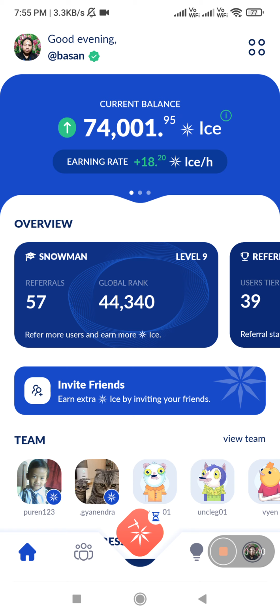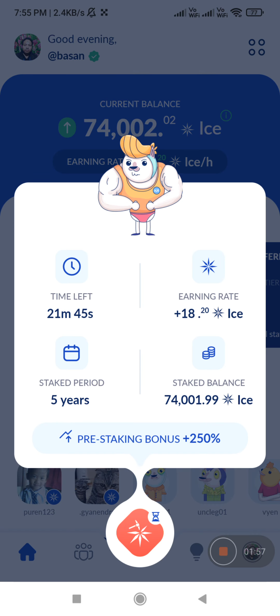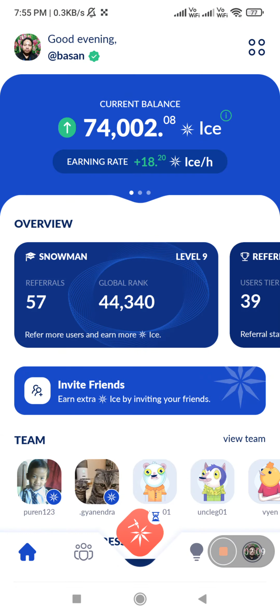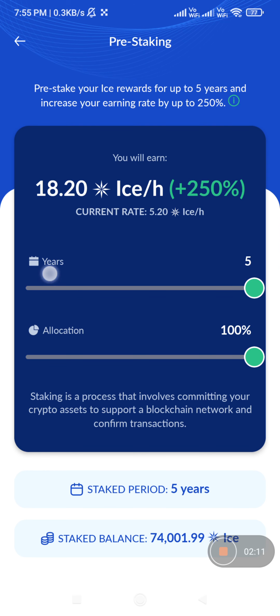After successful sign up and registration, you follow step by step. Then after you successfully follow everything, you will be mining every day, 24 hours. After 24 hours, you will mine again. Okay, now it is mining. You can see here, mining. How long will the stake period be? Stake period 5 years. Okay. Pre-staking bonus 250% now. Click. Okay. Year 5.